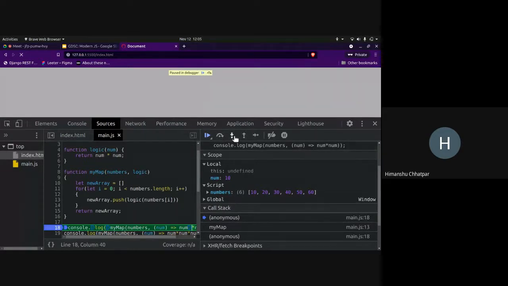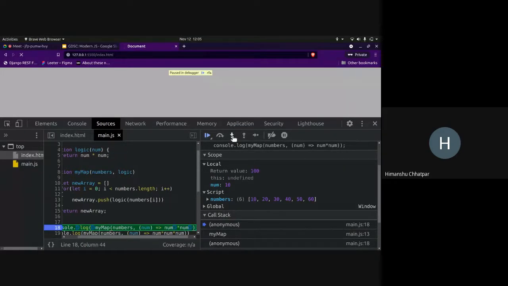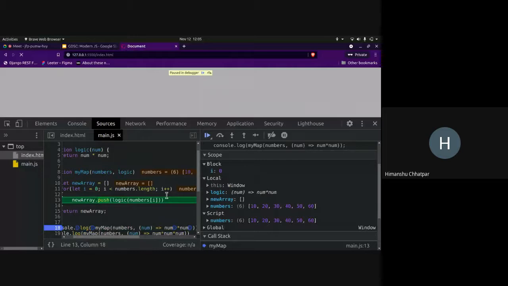Okay, sorry. So now this function is executing. So this function executed. Now it's returning 100. So after returning 100, I'm pushing this value. As you can see, I've pushed this value. So now a new array has value 100. Again, I'm going through the loop.